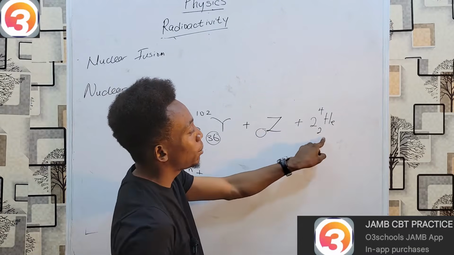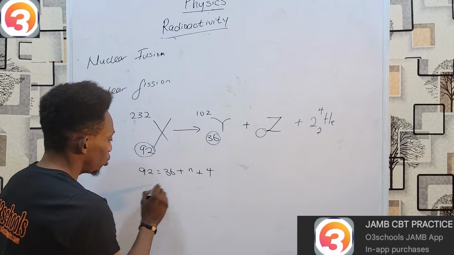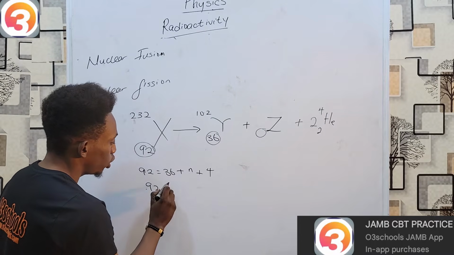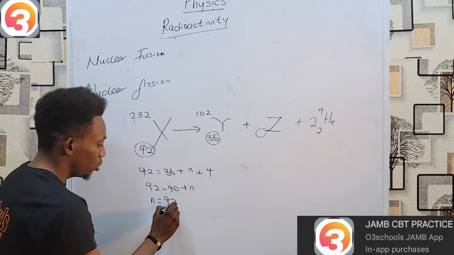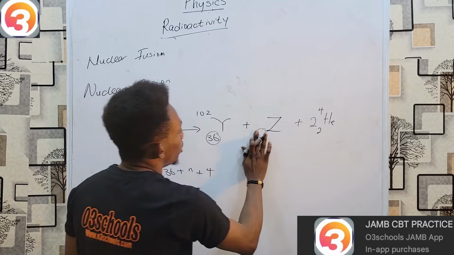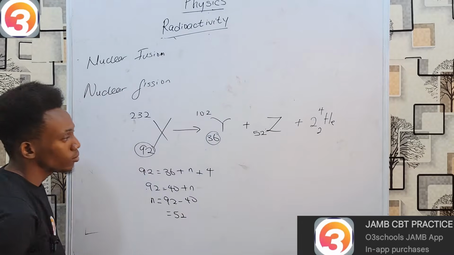Then here will be 2 times 2 because there are two helium atoms, and that is 4. So 92 equals 36 plus 4, which is 40, plus n. And therefore n equals 92 minus 40, which is 52. So you see, the new atomic number of this element here must be 52.